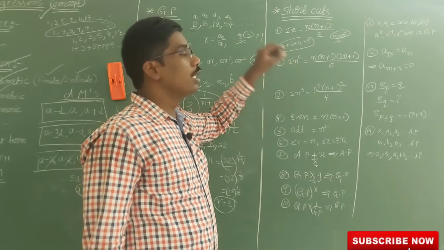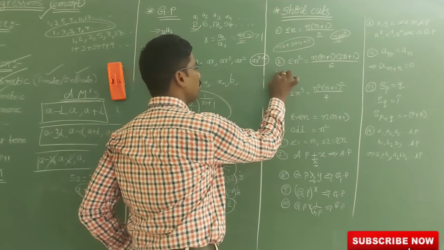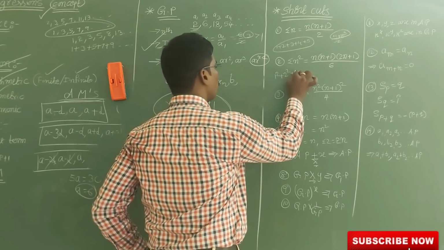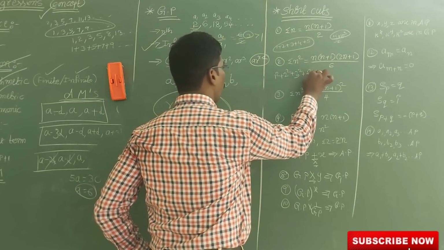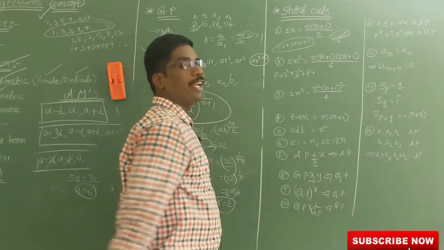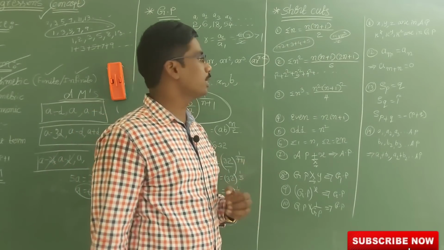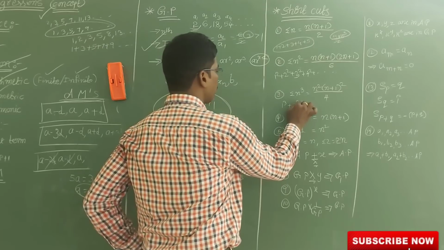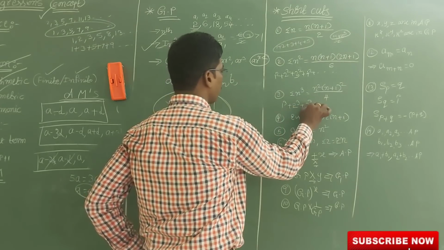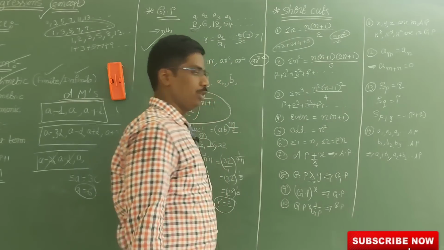Now this is for the sum of the squares of the first n natural numbers. So 1 square plus 2 square plus 3 square plus 4 square and so on. Using this formula, n into (n plus 1) into (2n plus 1) by 6. And this is for the sum of the cubes of the first n natural numbers, 1 cube plus 2 cube plus 3 cube plus 4 cube and so on. So this is the formula we can use.